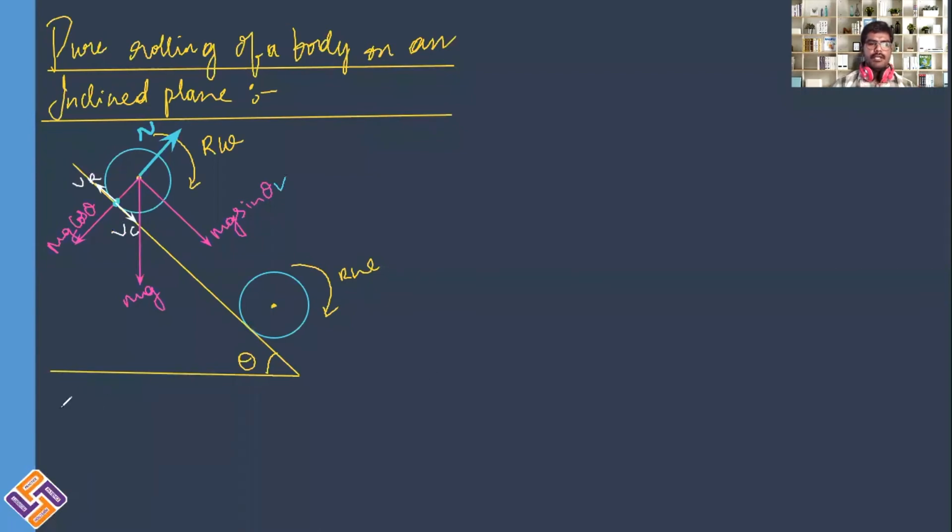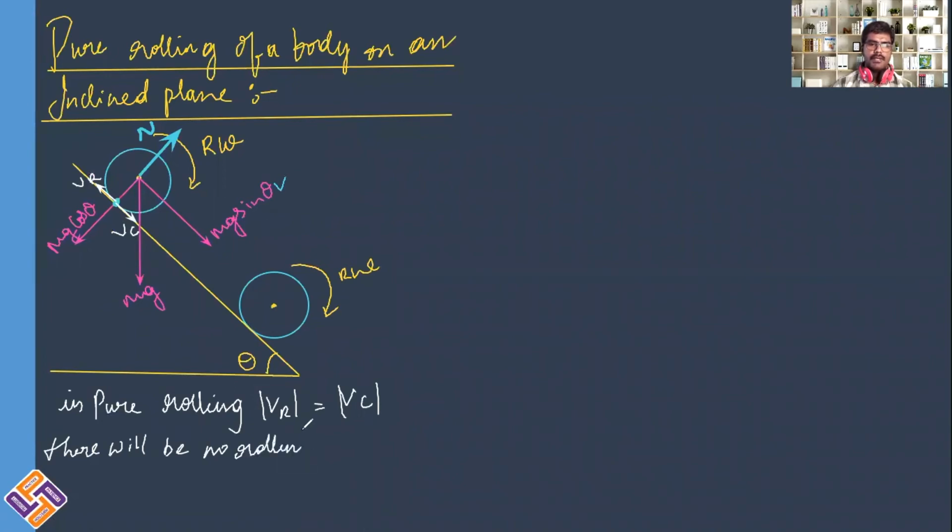In pure rolling, at the point of contact, the VR magnitude is equal to the VC magnitude. Therefore, there will be no frictional force, no rolling friction, because we are considering it as pure rolling. So as there is no frictional force acting, it is only the force mg sin theta which pulls this object in the downward direction.